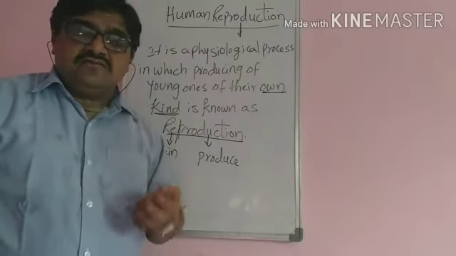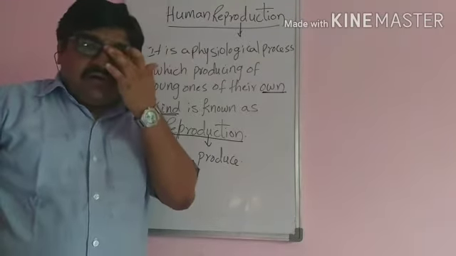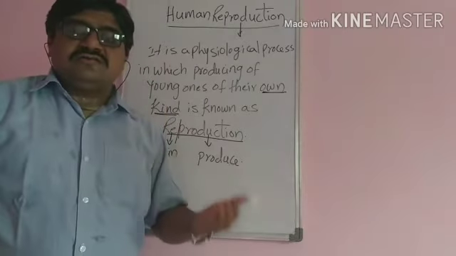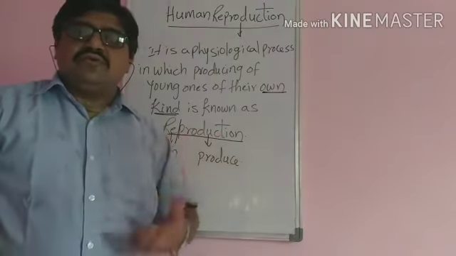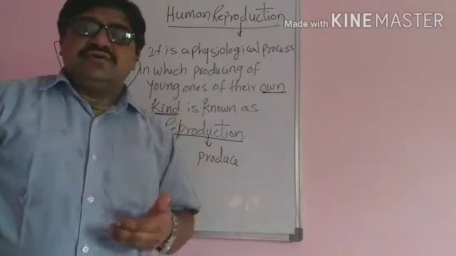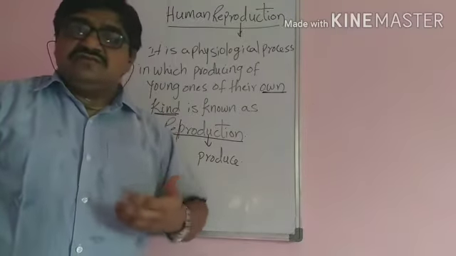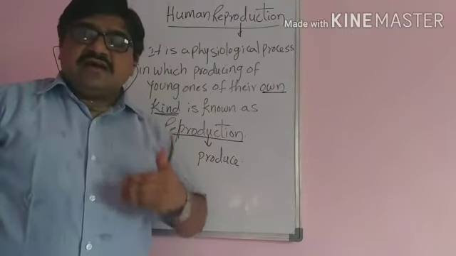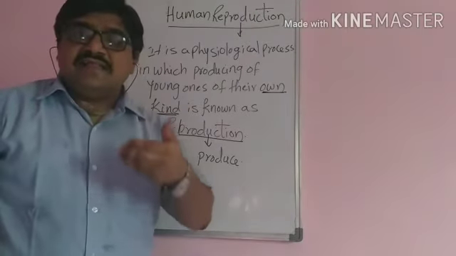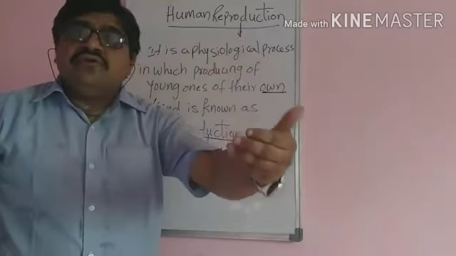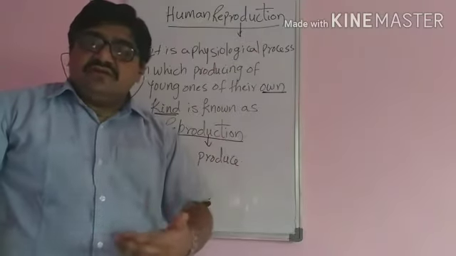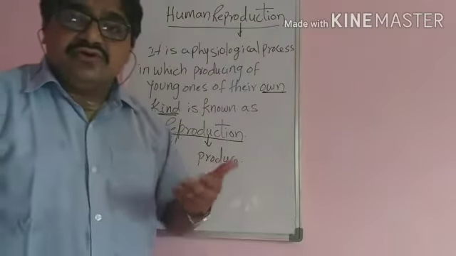We can have a doubt, sir: if you cross a horse with a donkey, mules are produced. Here for mules we can use the word species, but these are called sterile. That means they cannot produce young ones. After the mules are formed, they cannot produce young ones.